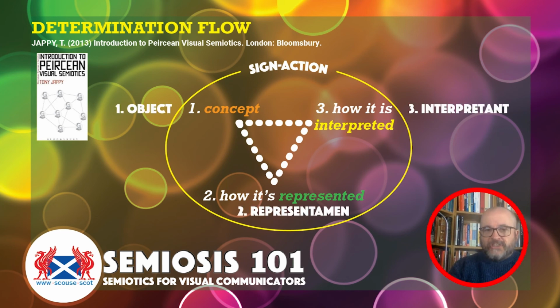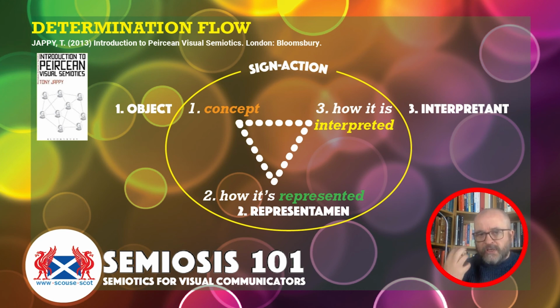So the sign action, just to summarise it all, within Peircean semiotic theory is comprised of this triad underpinning it. So it goes beyond the signifier and the signified, because it pulls in the important aspect to all of this, which is the audience.